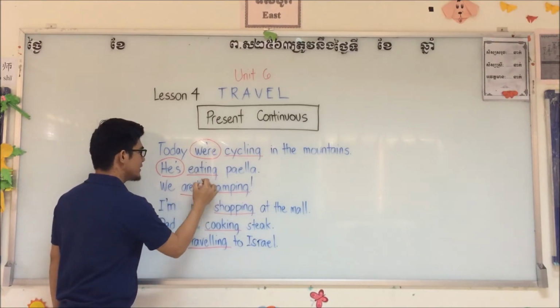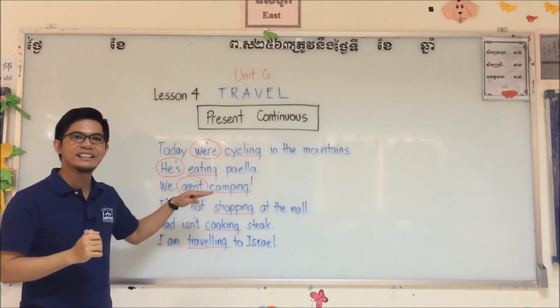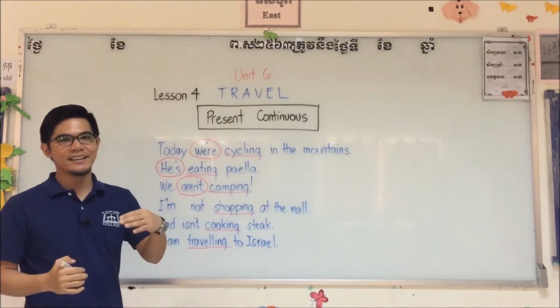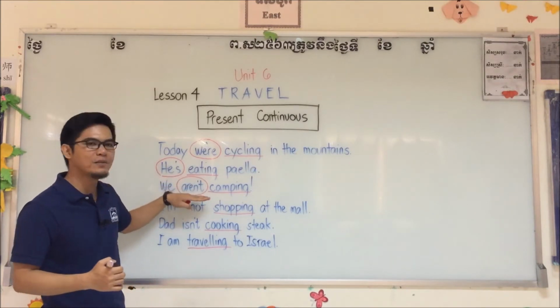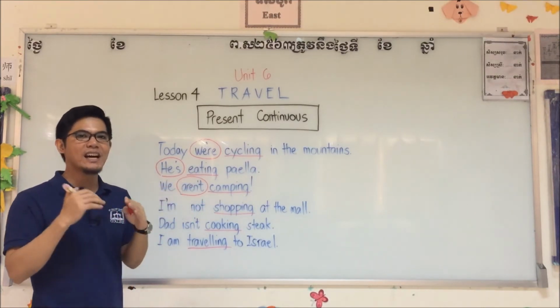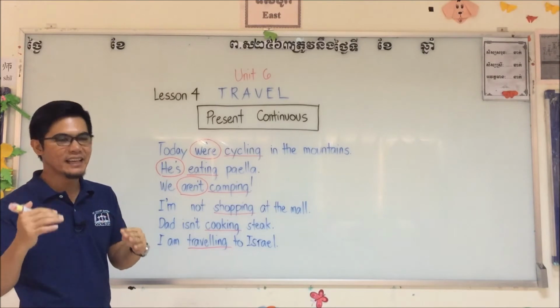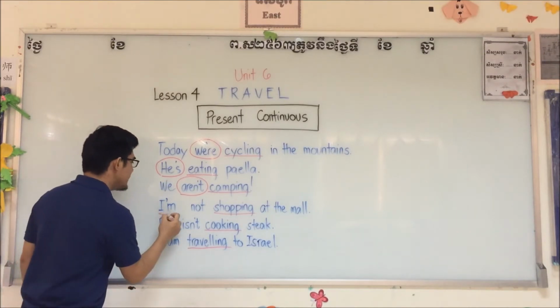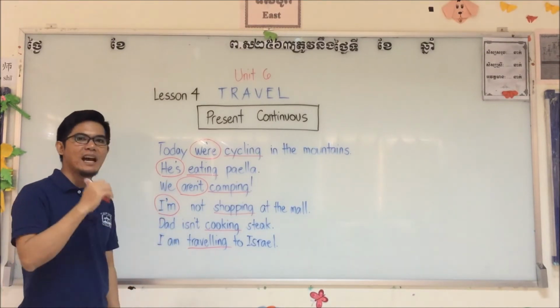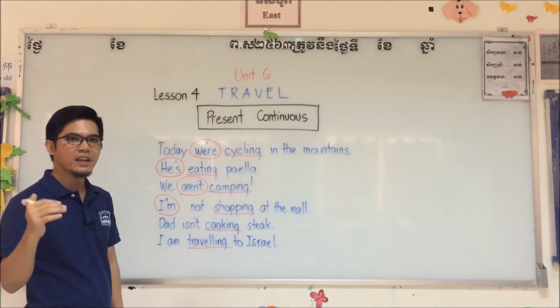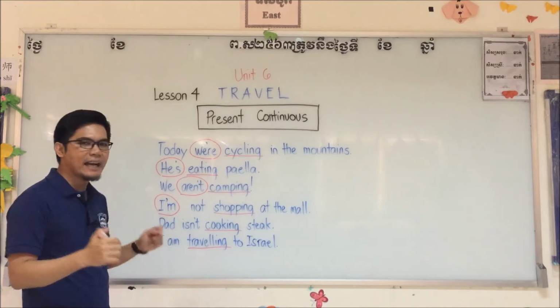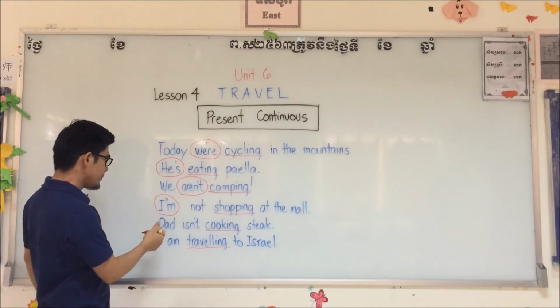we aren't, are not. Short for are not. We have we're, we have he's, we have aren't, or short for are not. I'm not. Short for I am. I'm. Negative not. Short for I am.